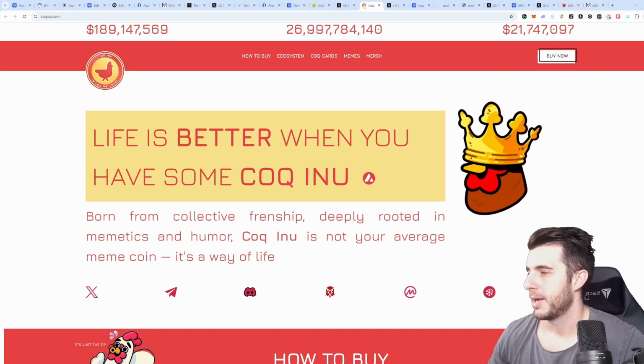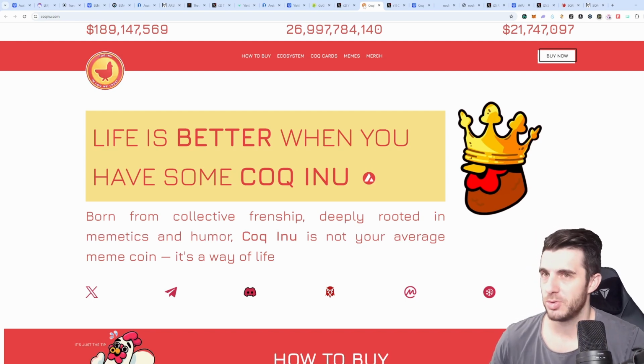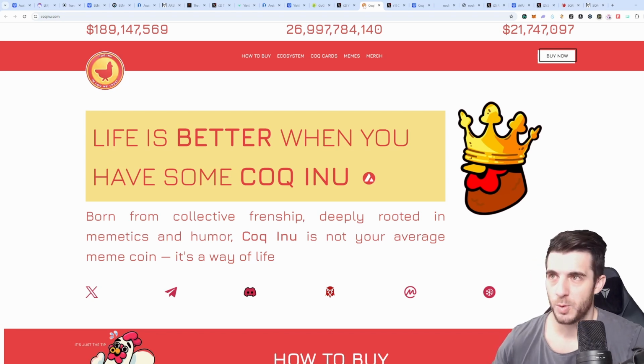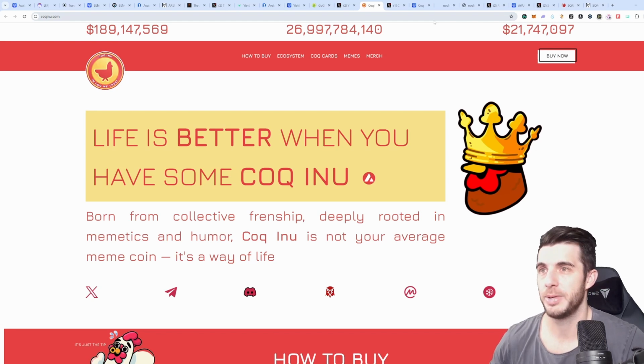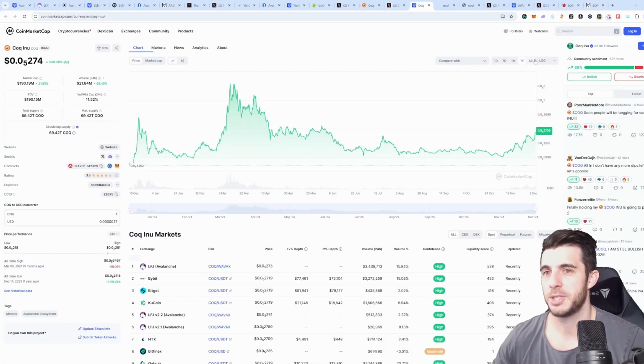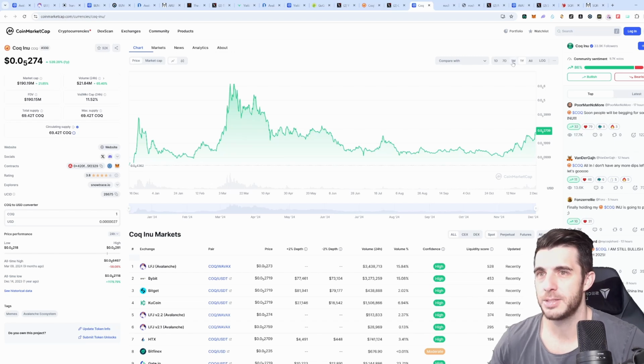Then the next token that I bought is COQ Inu. I'm not going to read out how it's pronounced just in case I get banned on YouTube, but this is the biggest meme coin on AVAX. And I think it's always good to have exposure to the biggest meme coin on AVAX. Here's their Twitter if you want to give them a follow. And if we check out the price, you can see here that it's sitting at almost 200 million market cap.